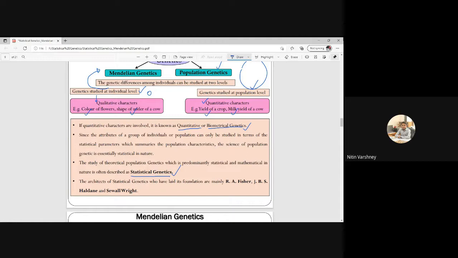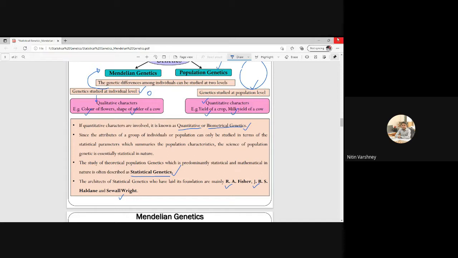Now, three scientists are the architects of statistical genetics, that is R.A. Fisher, J.B.S. Haldane, and Sewall Wright. So this question was there in the NET examination, that who are the architects of statistical genetics. So R.A. Fisher, J.B.S. Haldane, and Sewall Wright, all three are the architects of statistical genetics, because they worked too much in this field.